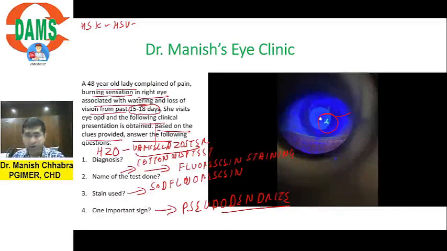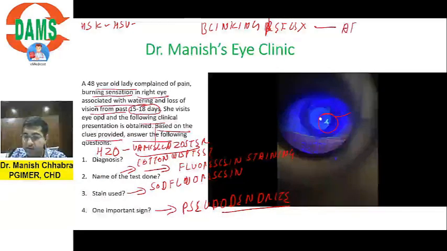Okay. Now let's have a small discussion. So I was telling you, you saw in viral keratitis the blinking reflex was absent. So I am touching a little bit of physiology. If I am talking of blinking reflex, every reflex in the body has one afferent and the other is efferent, right?